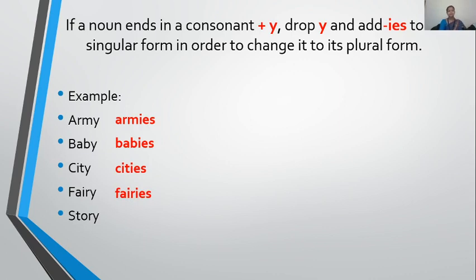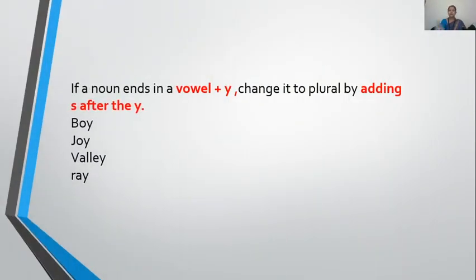F-A-I-R-I-E-S. Fairies. Now look at a story. Make the plural of a story. Yes, good. Everybody is trying and most of you are right also. It will be S-T-O-R-I-E-S. Yes, beta, because there was a consonant. Now, check the next rule.